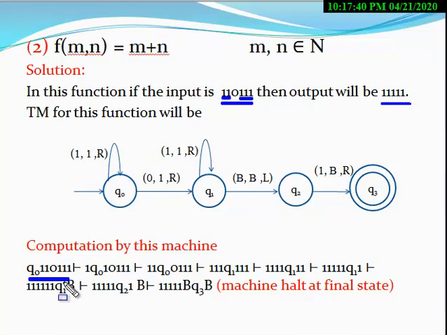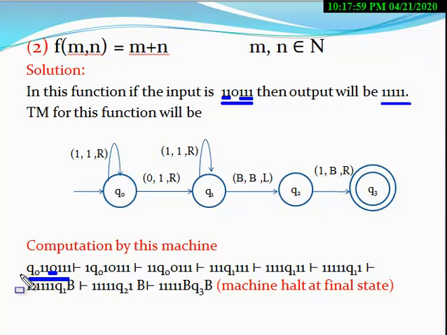The logic which I have applied here: first we convert this 0 into 1. The middle 0 is converted into 1. So when we convert 0 into 1, the number of ones becomes 6.